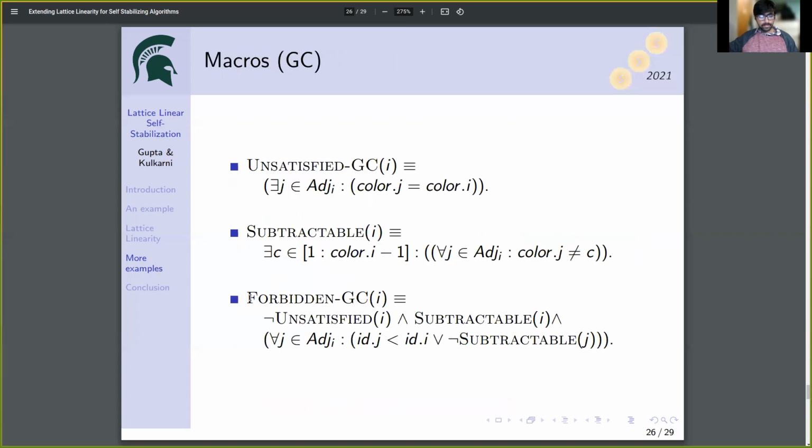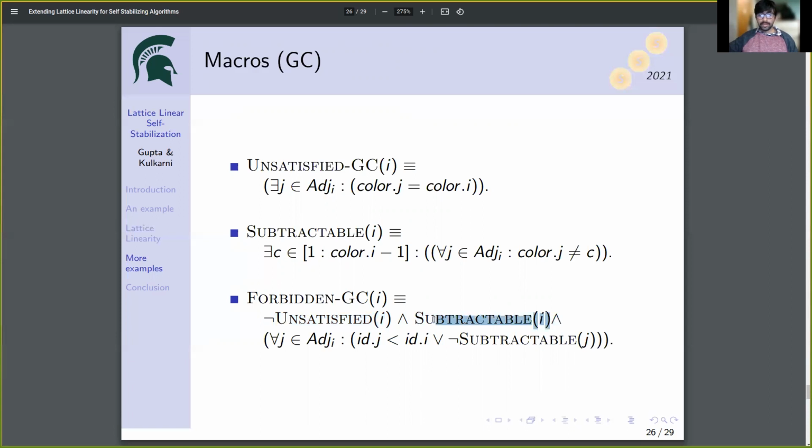So in this problem, the notion of a node i being forbidden can be defined again by three conditions. i should not be unsatisfied, which means that i should not have a conflicting color with any of its neighbors. i should be subtractable.